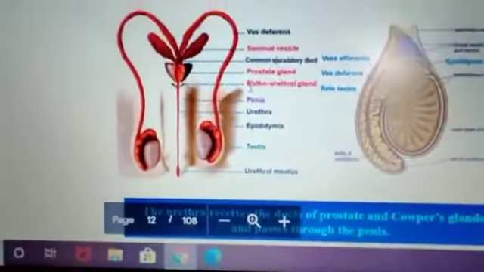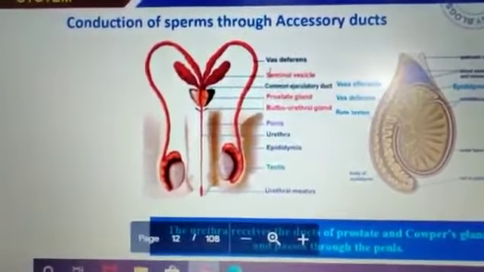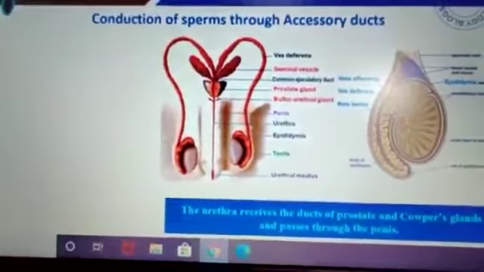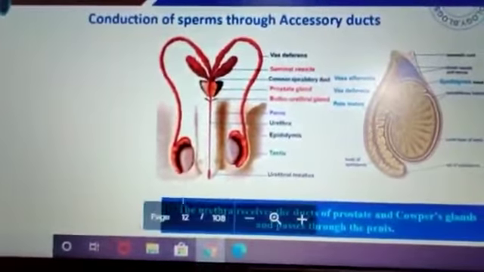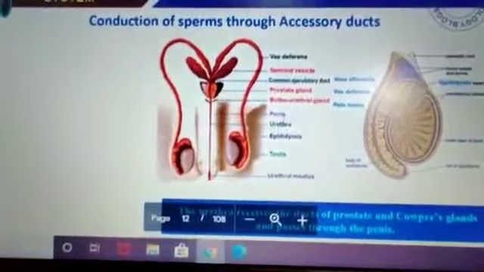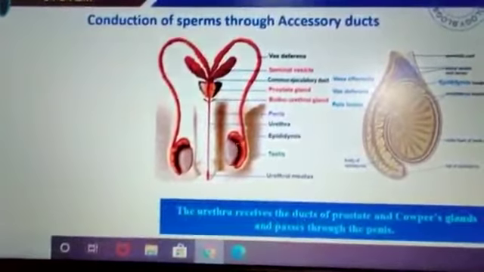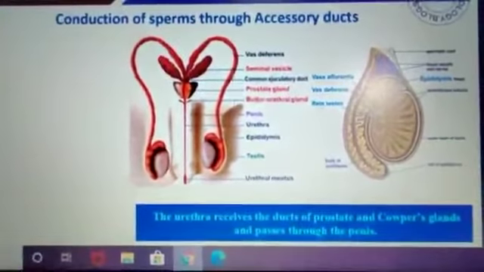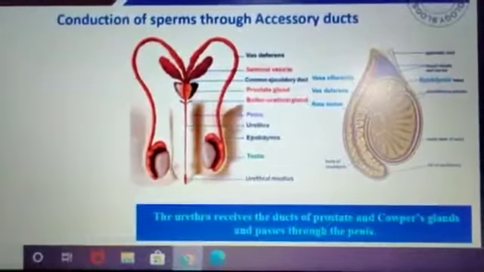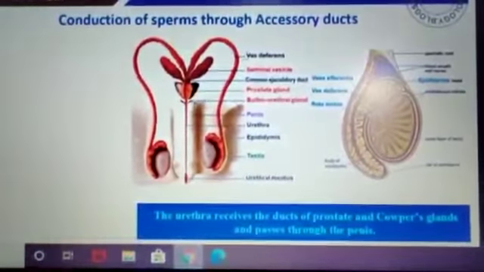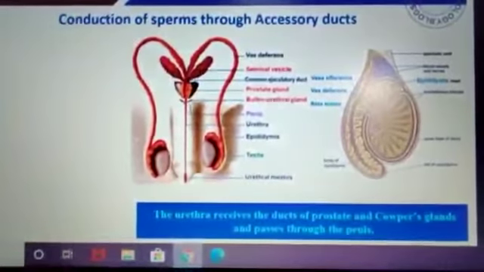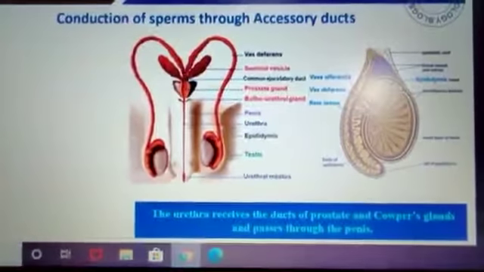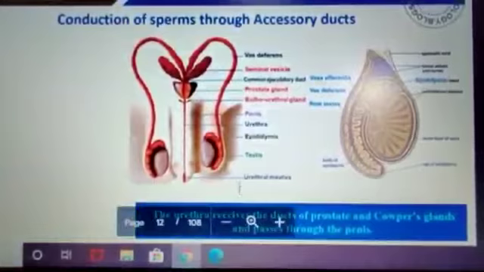These are the two testes, one pair, and the tube which carries the sperm is the vas deferens. This is the seminal vesicles, and the common ejaculatory duct for the urine as well as the sperm.